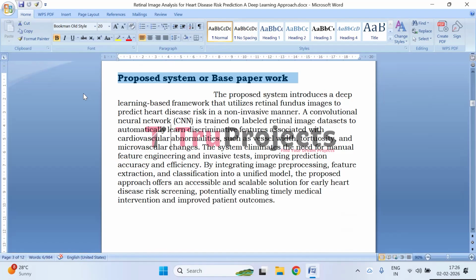The framework integrates image processing, automated feature extraction, and classification into a single end to end model, enhancing prediction accuracy and robustness. Overall, the proposed system offers a scalable, cost effective, and easily accessible solution for early heart disease risk screening, supporting timely diagnosis, preventive care, and improved patient outcomes.